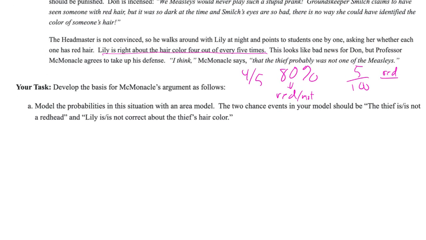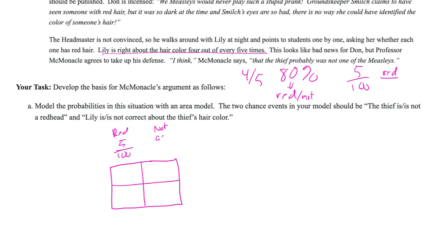So we're going to make a probability model for this. Again, we're going to do it with our area diagram and go from there. So this is red hair. I'm actually going to make this a little bit different here. So we're going to go red hair up here. Well, that's 5 out of 100. And then I'm going to go with not red hair. That's going to be 95 out of 100. Okay.